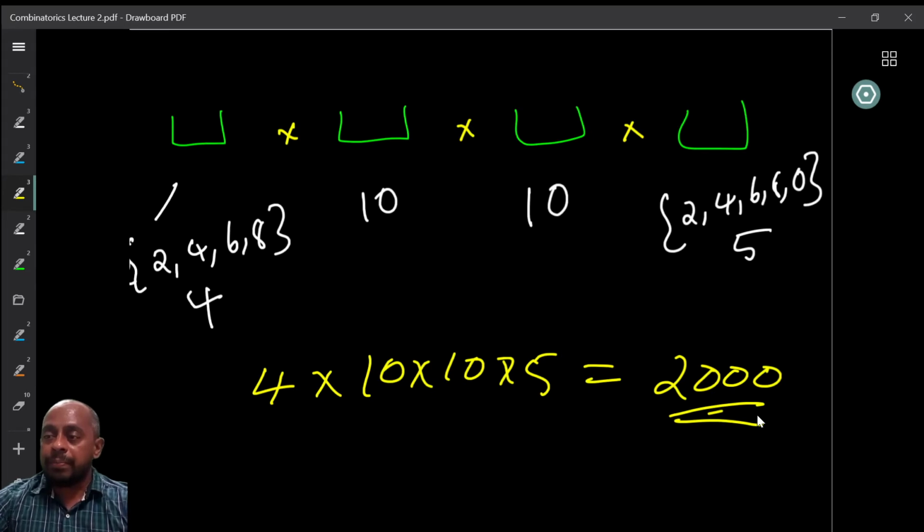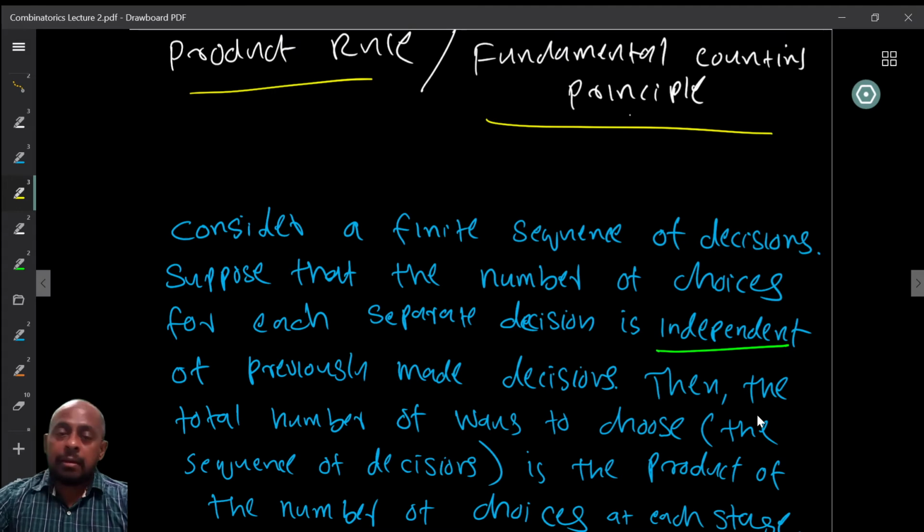Now, this tells us a general principle which we call the product rule or fundamental counting principle. So what does this exactly state? We can state the fundamental counting principle as follows. Consider a finite sequence of decisions. Sequence means that first you make a decision, then there is another place where you can make another decision.